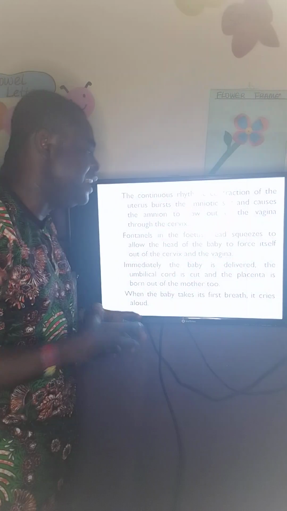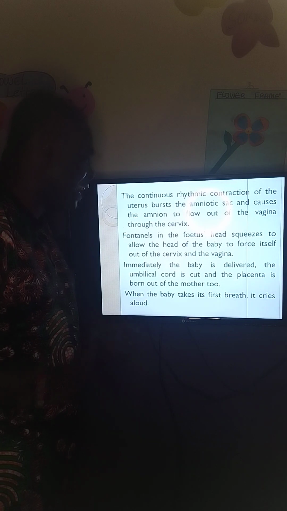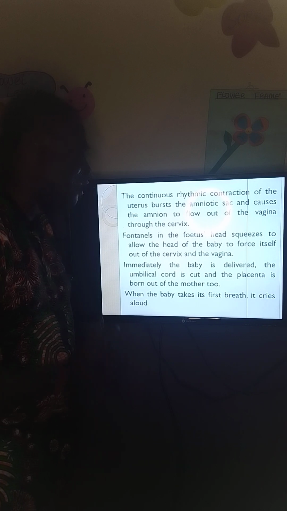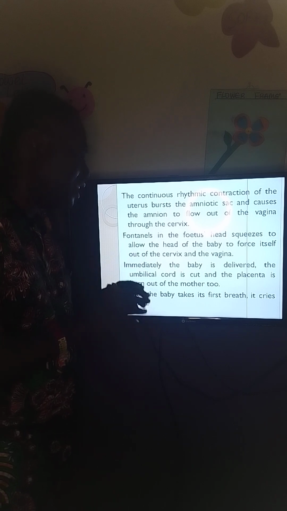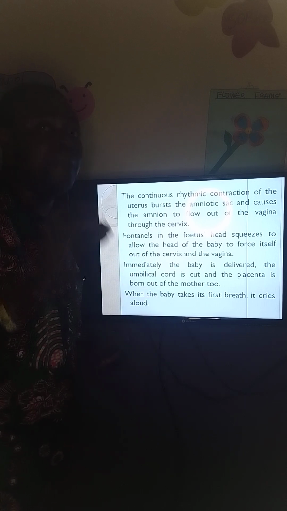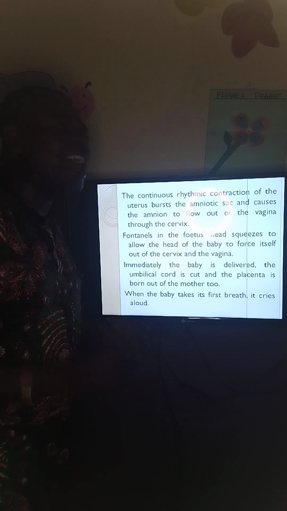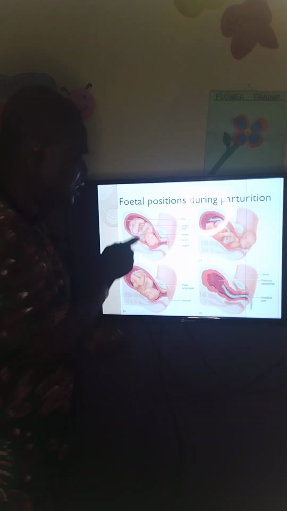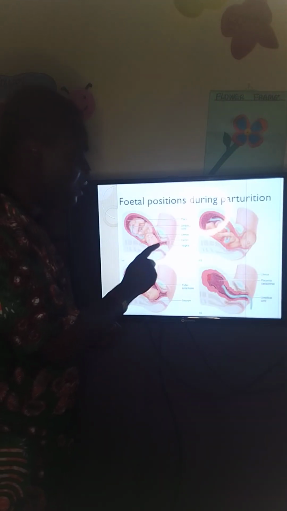So immediately the baby is delivered, the umbilical cord is cut, and the placenta is born out of the mother too. So when the baby takes his first breath, he cries aloud. But if a baby does not cry, every effort will be made to make the baby cry so that the baby will not die. And a lot of blockages will have to be removed. You can see the baby now. Look at the position down.